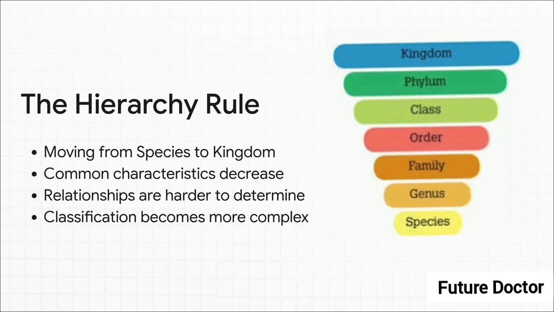So, the absolutely crucial point here is this fundamental rule of the hierarchy. As you move up from species to kingdom, the number of common characteristics shared by the organisms decreases. At the very bottom, a tiger and a lion share tons of traits. But at the top, a tiger and a sea sponge are in the exact same kingdom, but they barely share anything at all. Because of this, the higher the category, the harder it is to determine those evolutionary relationships, and the classification becomes much, much more complex.